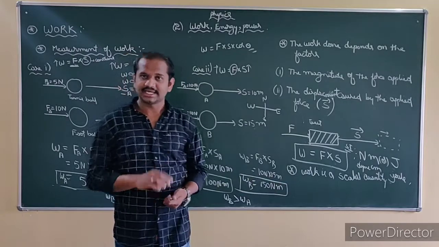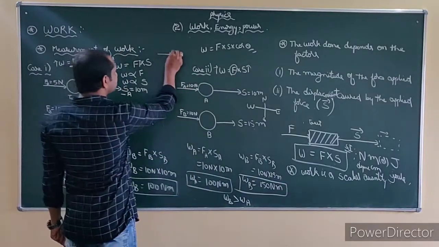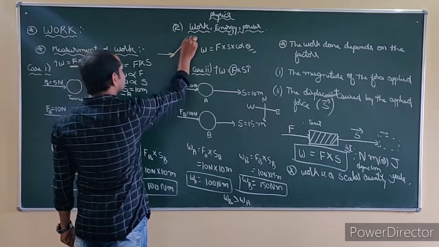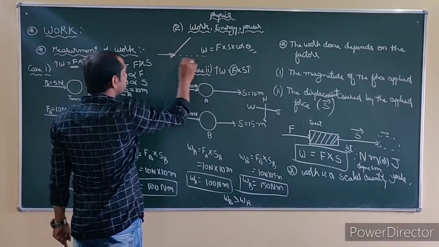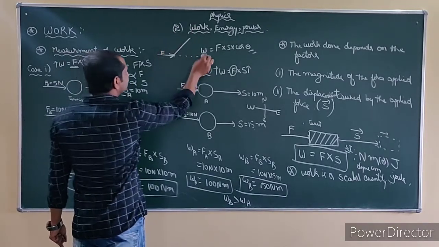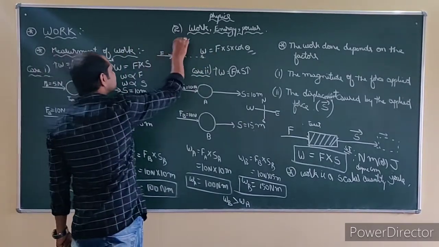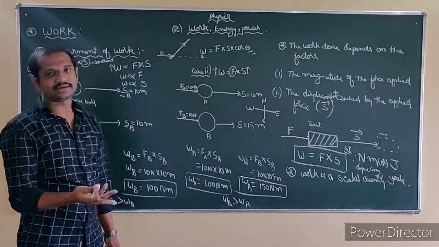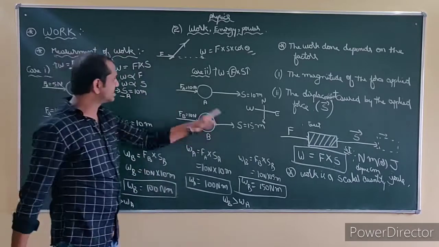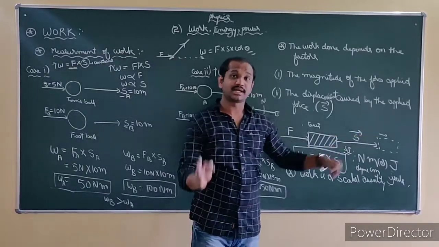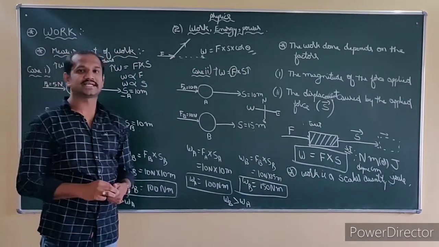In the next class we will study in detail what happens when you apply a force in one direction, and the displacement happens in a different direction. Here we have easily measured work from force and displacement, but in that case, how do we measure work? How do we take the expression of work done? What are the things we need to take? That we will study in the next class.